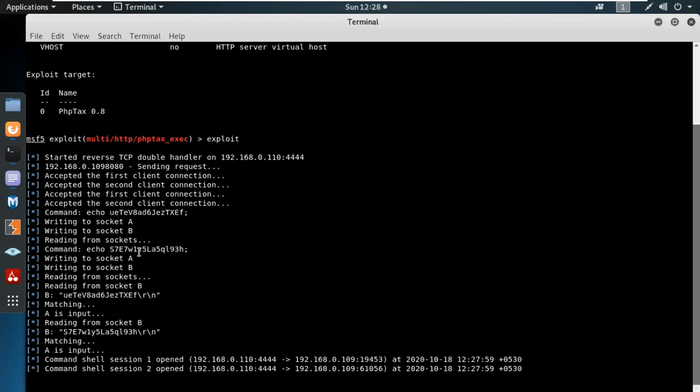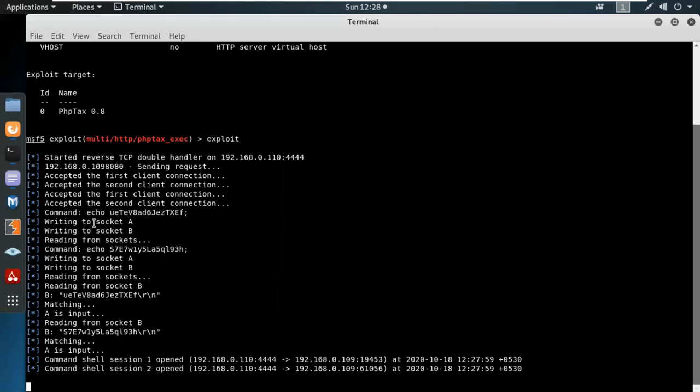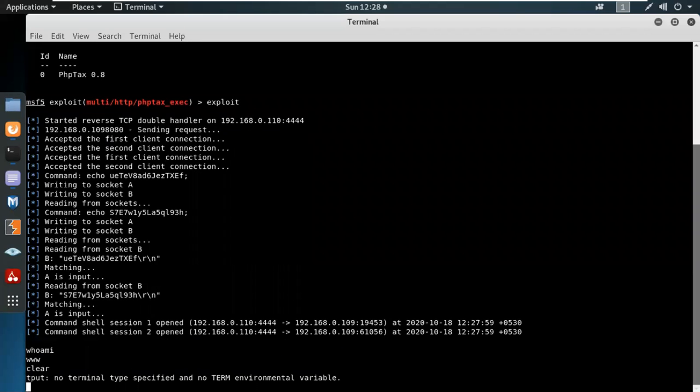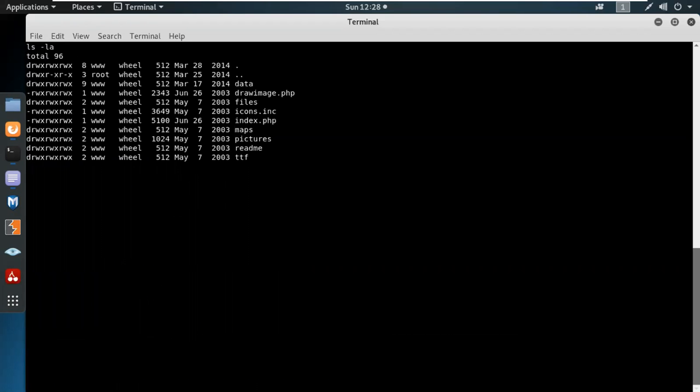And over here, what I can see is sending an exploit on 8080, sending the request, client connections, and echo. They have created a file, writing socket A, socket B. A proper command has been given, and we can see we have a command shell. Let's try it. Who am I? I'm www. Okay, export TERM=xterm. We can execute command execution over here.